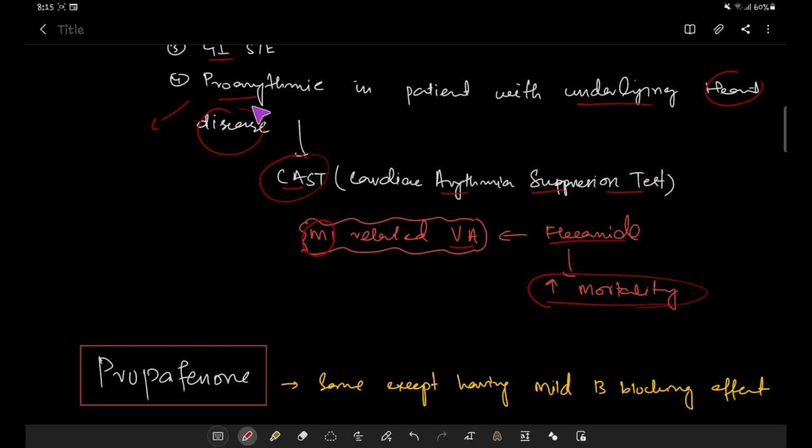It increased the mortality. So it is contraindicated and very pro-arrhythmic in patients with underlying heart disease. Due to this, it is not used now.